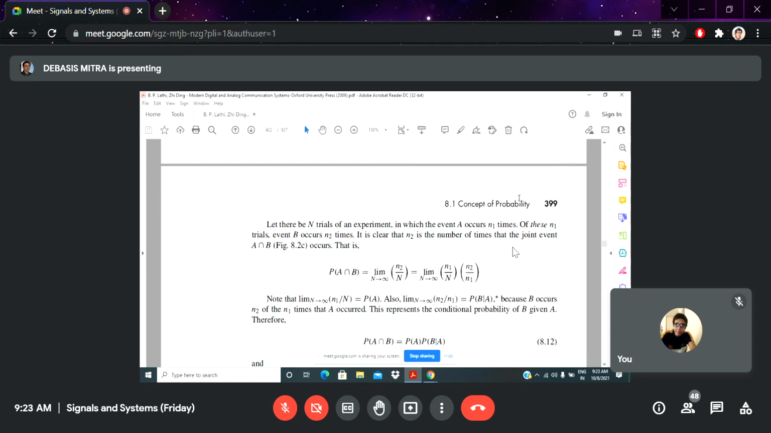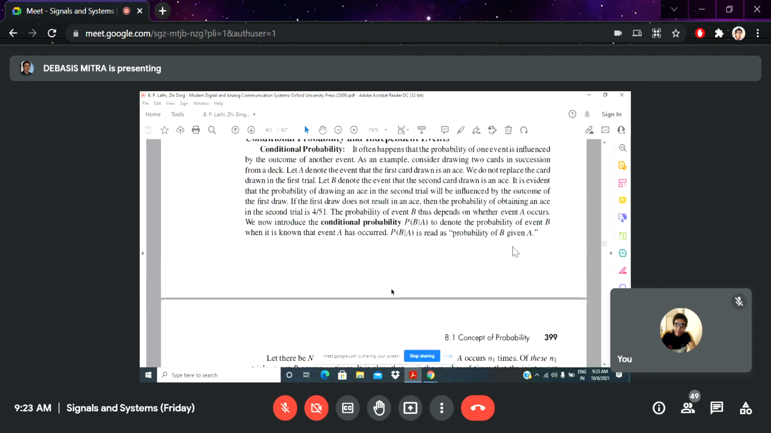Already I mentioned that in probability calculation, this idea is very clear to you, that you have to perform some trials of your experiment. And if you increase the number of trials, you improve the possibility of generating the actual signal. That means you can reduce the error by increasing the number of trials for your experiment. So joint probability means some relation between A and B. And already I mentioned, you can see figure number 8.2c.